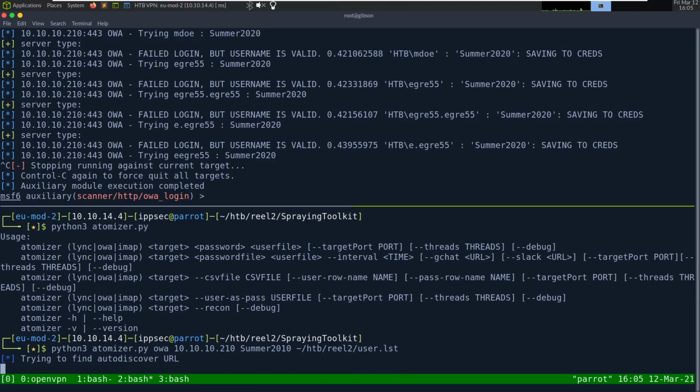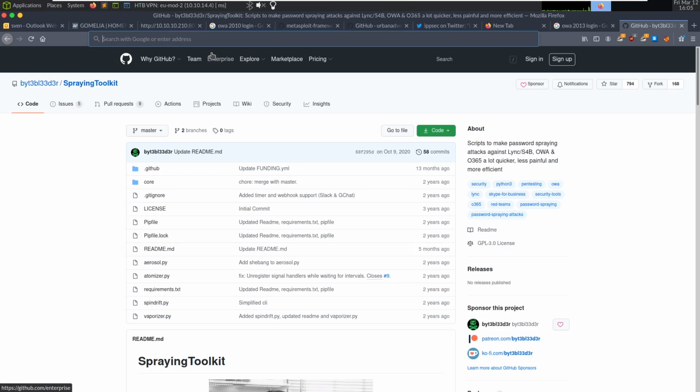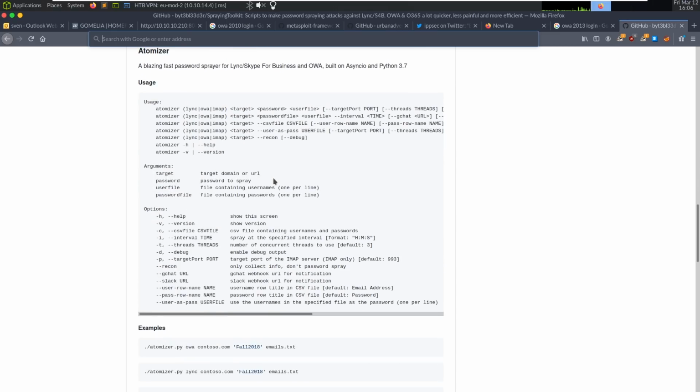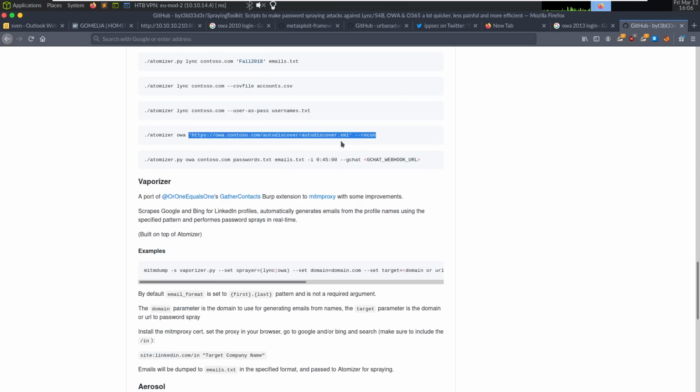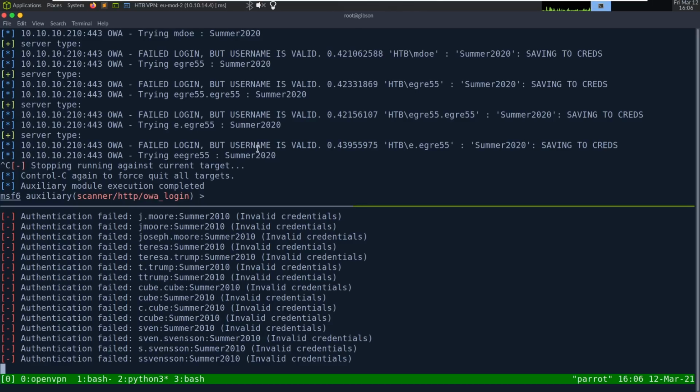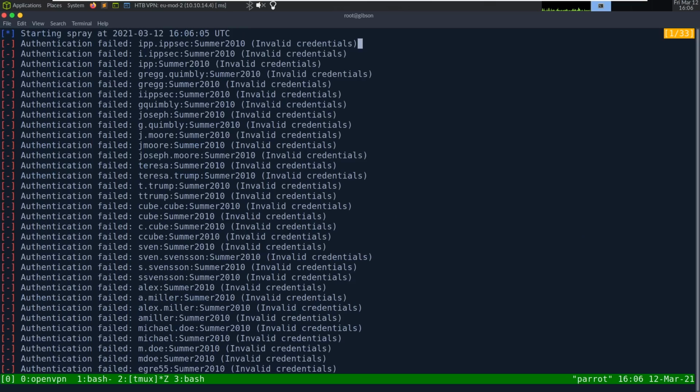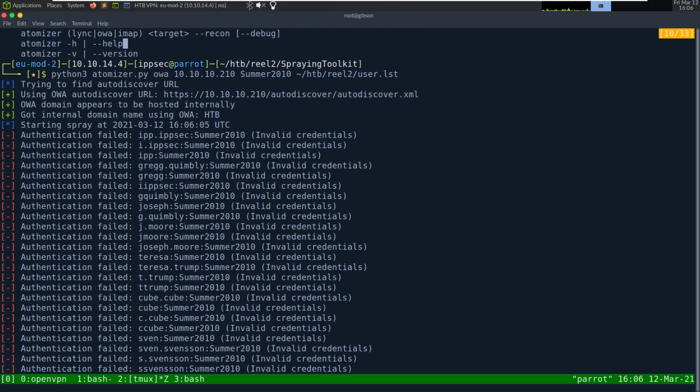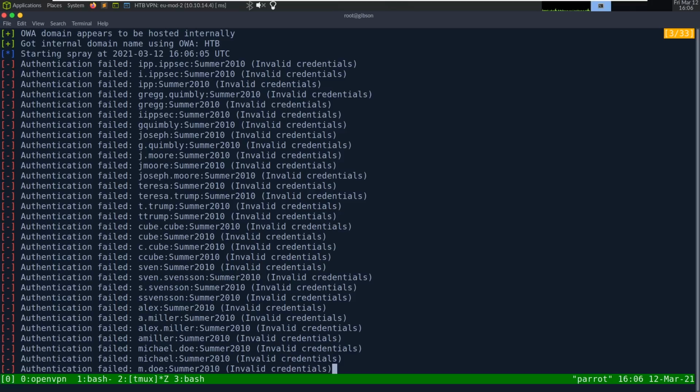And it's going to do essentially the same thing as the OWA module and try to brute force the user. I may have to specify HTTPS. I can't remember if I need the full URL or not. Let's see, what is the example? Does he give like /owa, Lync, OWA? Yeah, so he gives the full path. So we can do that. Oh, looks like it worked. Starting spray, yeah. So it found it. It automatically did HTTPS, found the domain name, and now it's spraying.